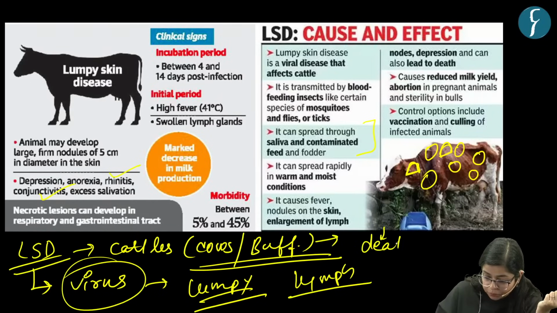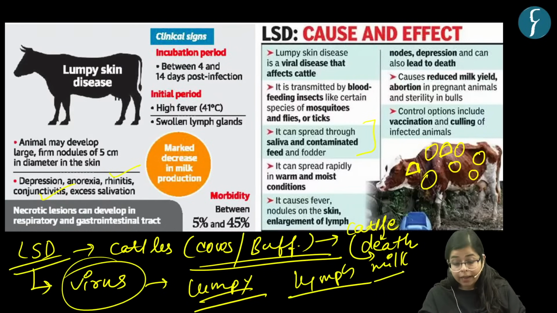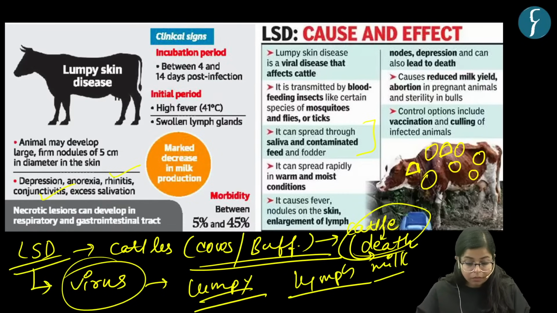And finally, the cattle can stop producing milk, right? It can stop producing milk, and there can also be death of that cattle, right? Now, this is about this disease.